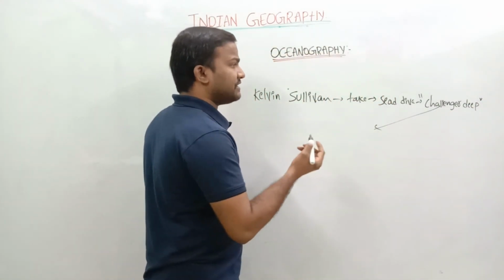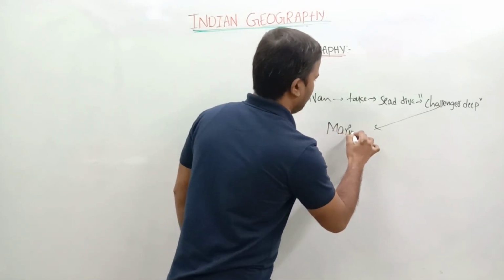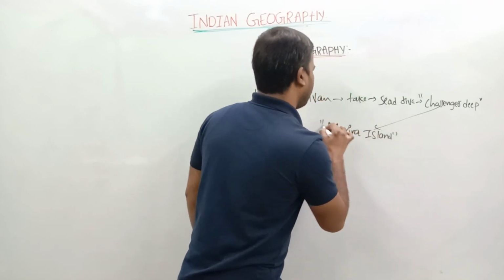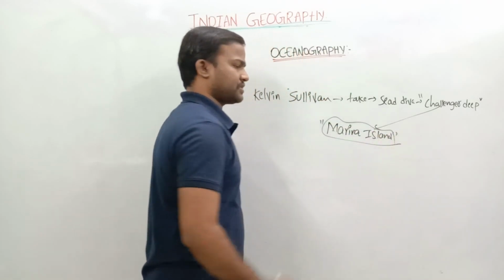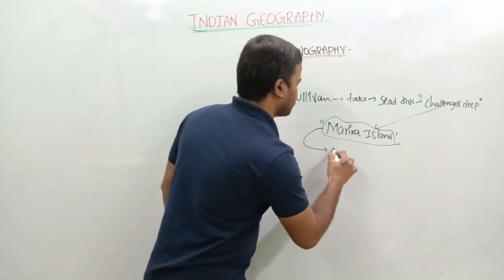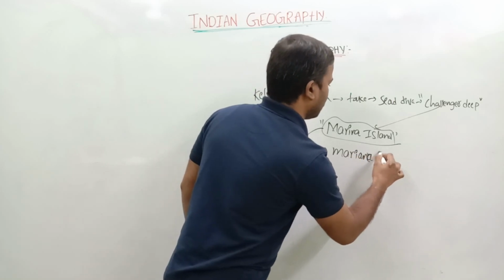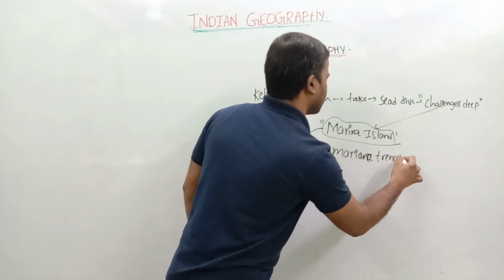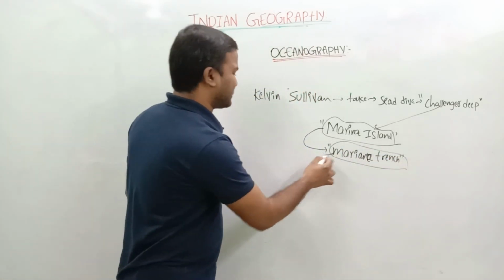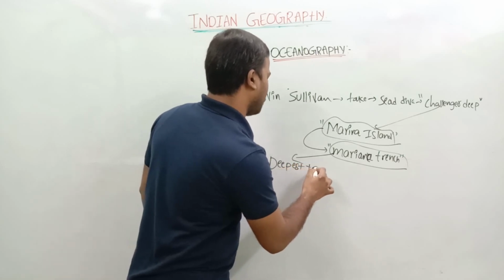The Challenger Deep is located near the Mariana Trench, or the Mariana Islands. It's very important; the Mariana is always in the news. Why? The Mariana Islands are famous for the Mariana Trench. What is the speciality of the Mariana Trench? It is the deepest trench in the world.